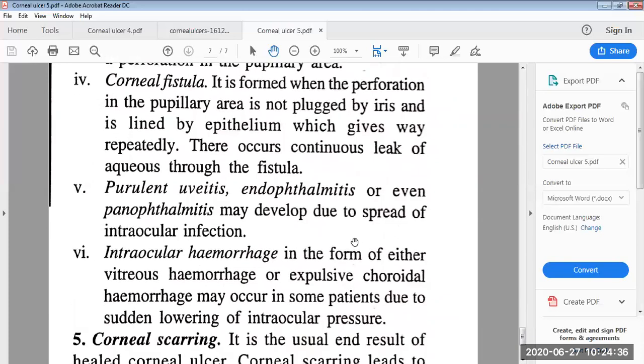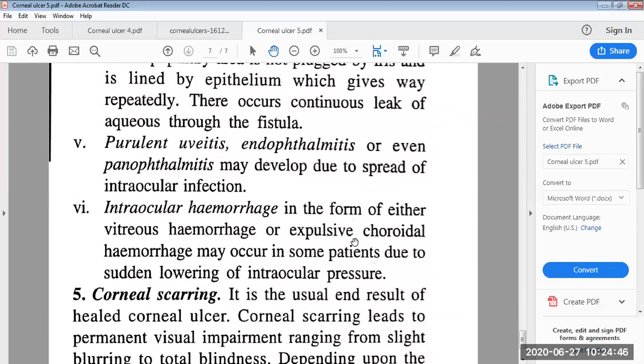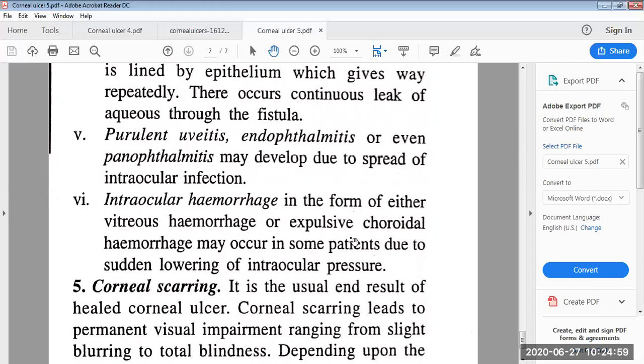The next is purulent uveitis. Endophthalmitis or even panophthalmitis may develop due to the spread of intraocular infection. The next is intraocular hemorrhage, in the form of either vitreous hemorrhage or expulsive choroidal hemorrhage, which may occur in some patients due to sudden lowering of the intraocular pressure.